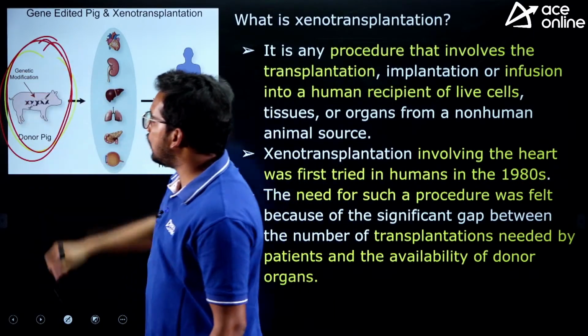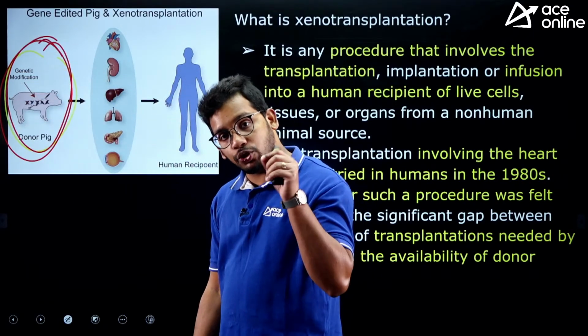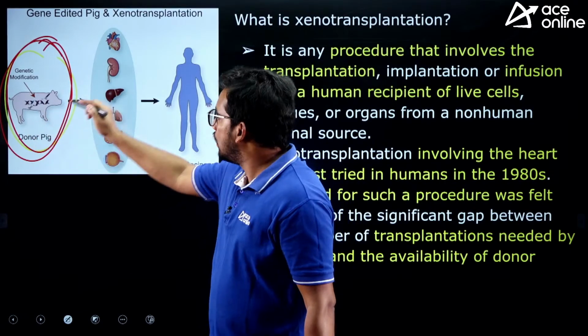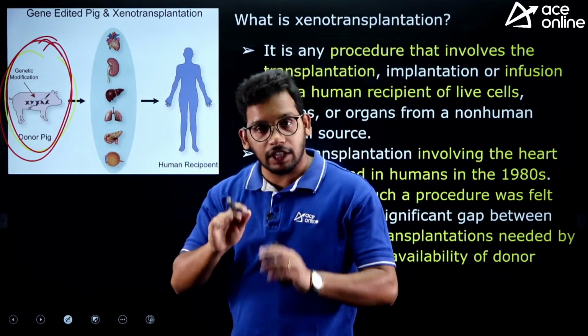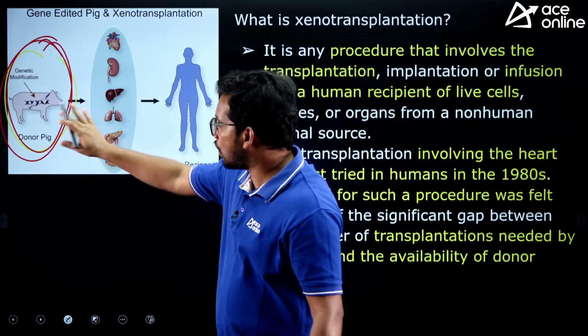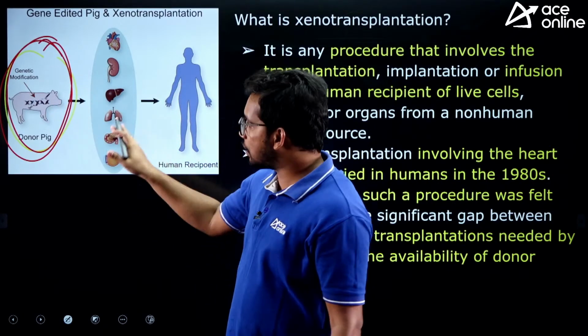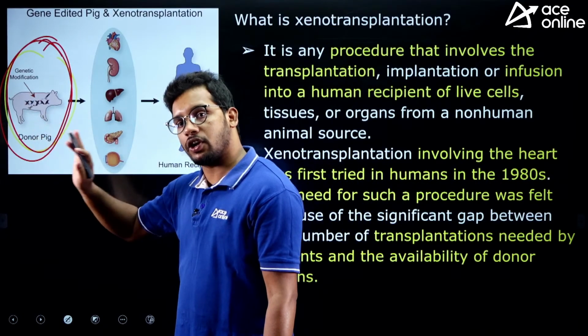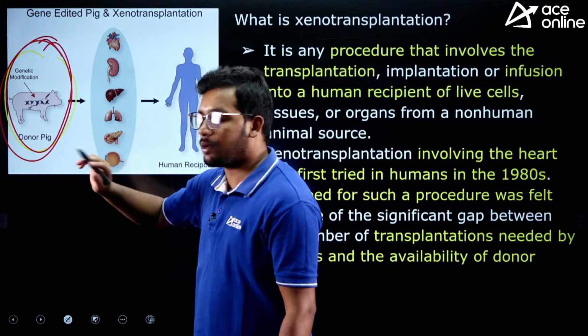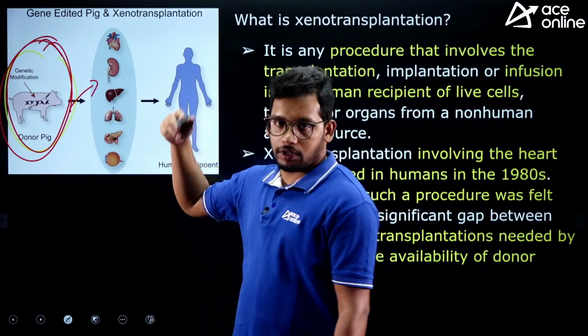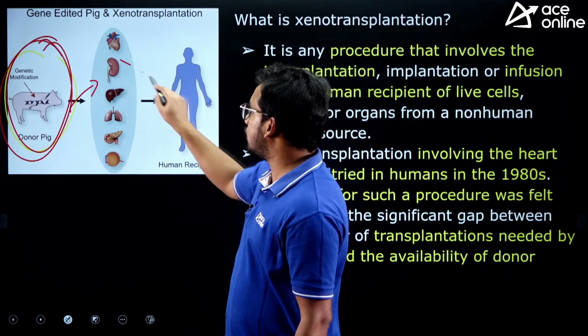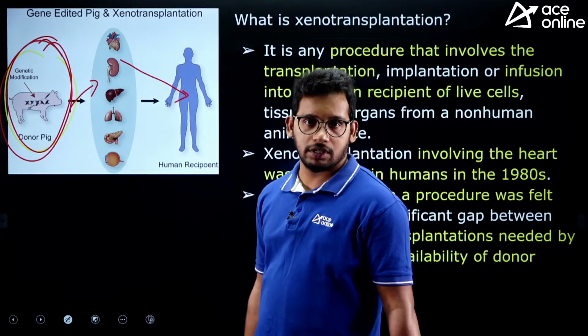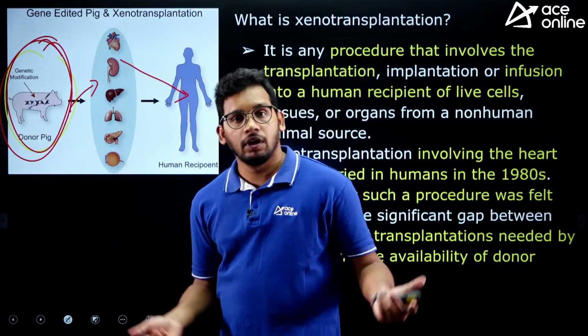Here we are taking the cells or tissues from the animals and modifying them in the lab. We are slightly modifying them because we cannot transfer directly; there is a requirement of some genetic modification. We grow them as organs and then these organs are transferred to humans. You may ask, sir, how can we do it?